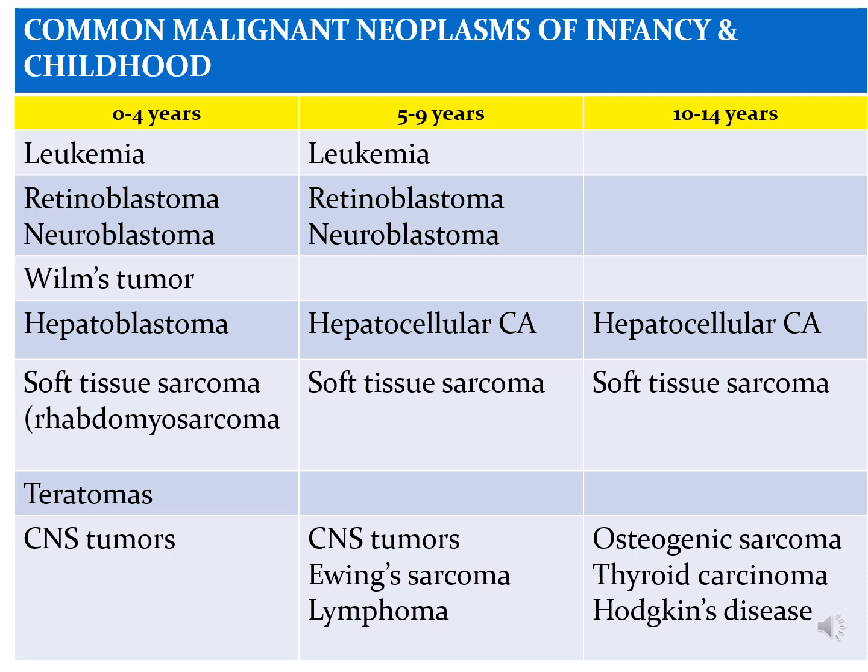So these are the more common malignant neoplasms of infancy and childhood. As you can see, leukemia tops the 0 to 4 year and 5 to 9 years old. And second would be retinoblastoma and neuroblastoma. And in the 0 to 4 years old, the third leading malignant neoplasm is Wilms tumor. You can add also teratomas.